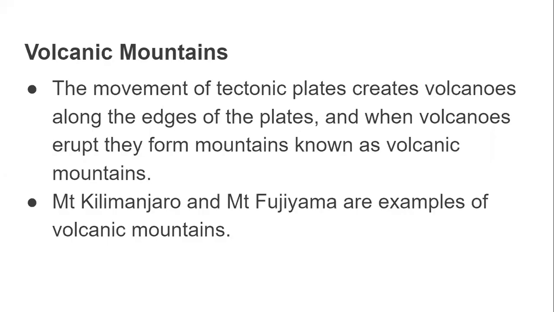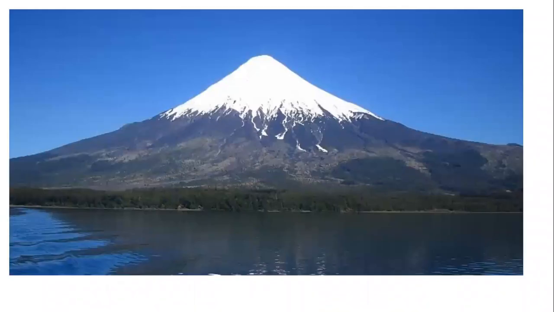The next one is volcanic mountains. The movement of tectonic plates creates volcanoes along the edges of the plates. When volcanoes erupt, they form mountains known as volcanic mountains. This is an example of a volcanic mountain.